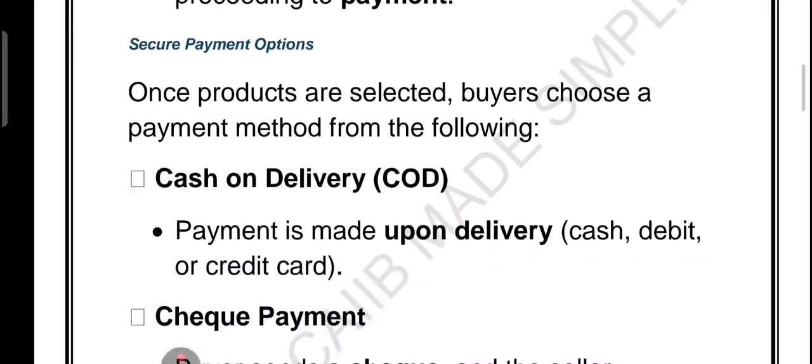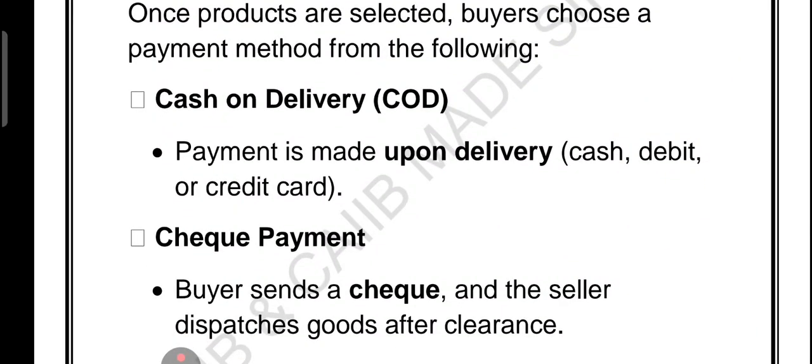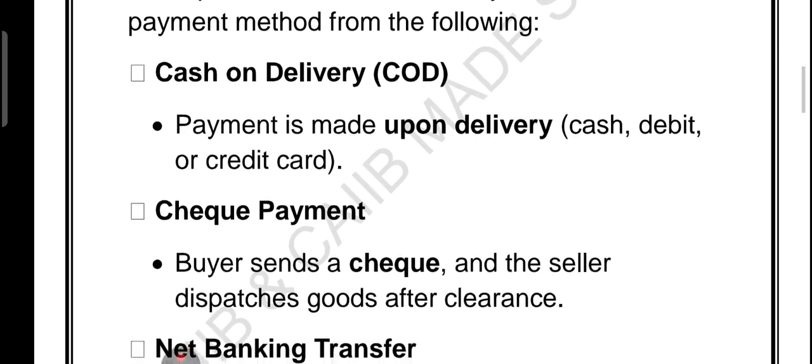So what are the ways in which you can make this payment? The first one we have is the COD. Now that you know how online transactions work, let's talk about the different ways you can make payment. First we have cash on delivery. This is the most popular one. You order something online and pay when it arrives at your doorstep, right?